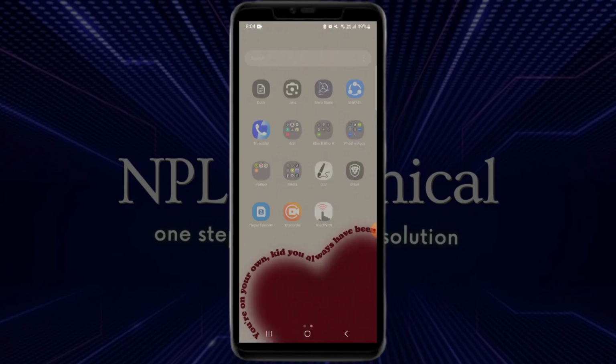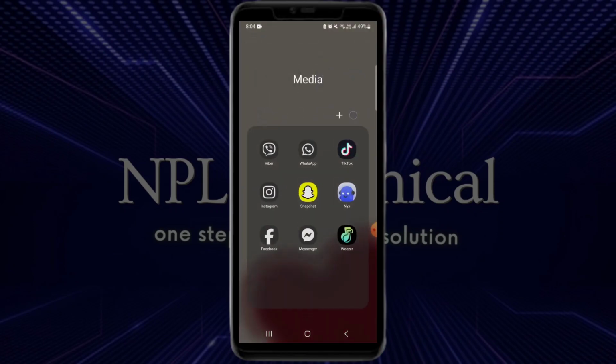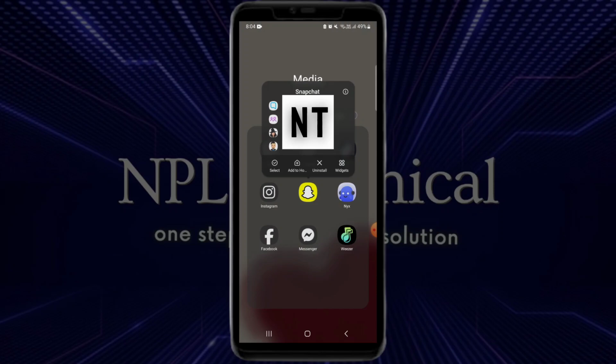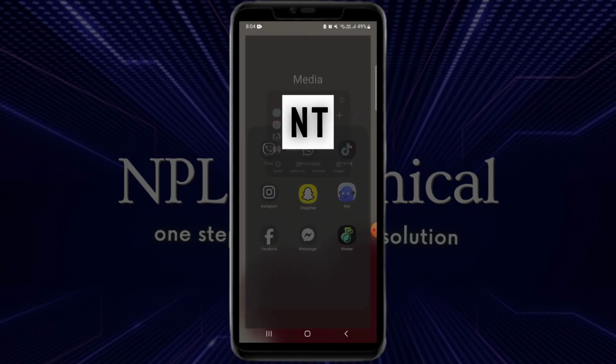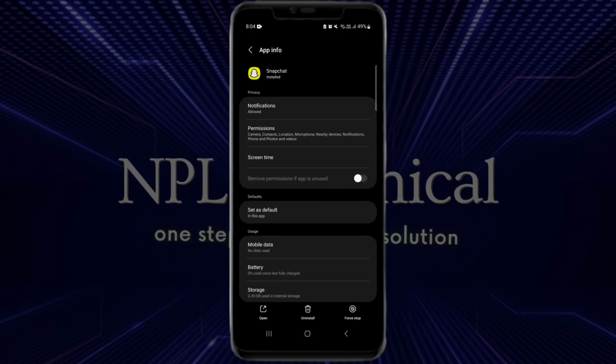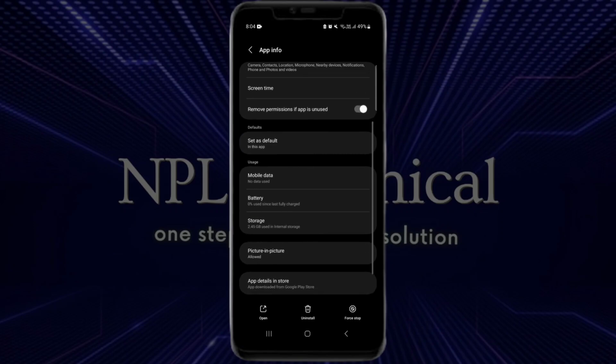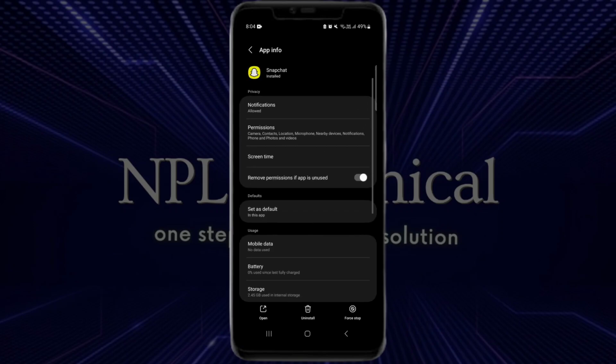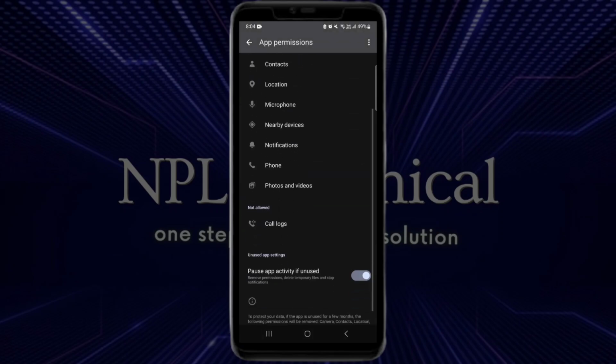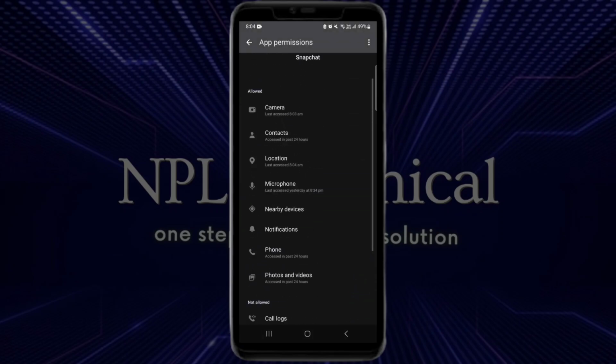Now the next thing that you have to do is go back to your home screen and hold your Snapchat icon for a while, after which you will get a list of options to choose from. From the list of options, you have to click on an option that looks like the letter I. After that, you will get to see an interface with an option that says permission, on which you have to click. Once you have done that, you have to make sure you have given permission to every individual option that you see on the screen.